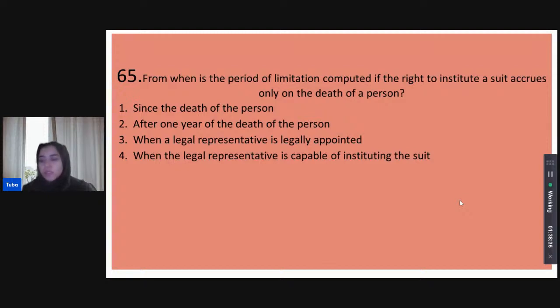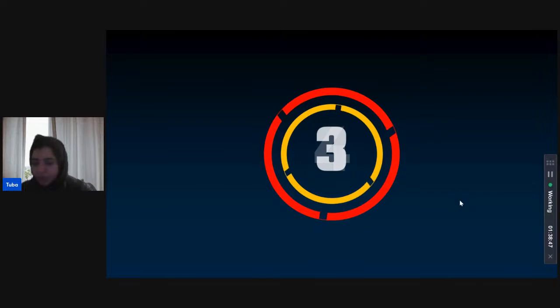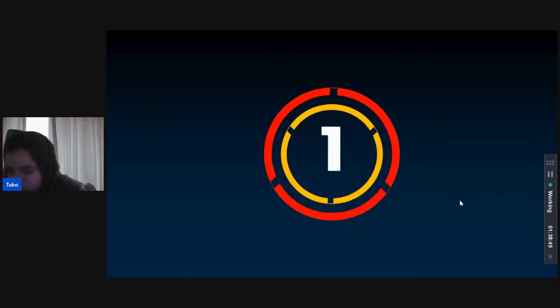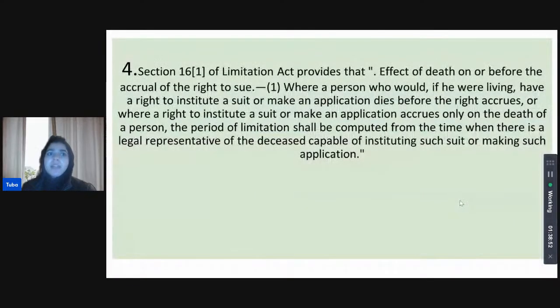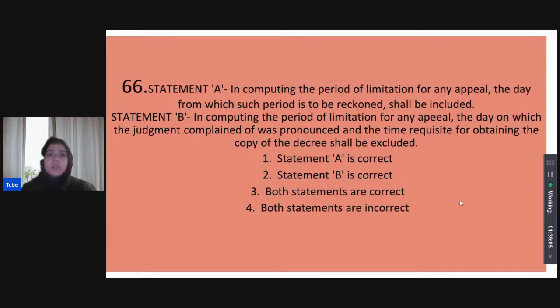What do the rest of us think? Is it perhaps since the death of the person or 1 year after the death of the person that we have to wait? Or the legal appointment of a legal representative that we have to wait for? Shivani also thinks that it is when the legal representative is capable, and that is correct. Section 16.1 does provide for it. So, when the legal representative of the deceased person is capable of instituting such a suit or making such an application, does this limitation period commence? Now, we have two statements of which we have to pick out the correct ones, or if possible, both can, or if we think best, both can be incorrect. Let's see which one is which.